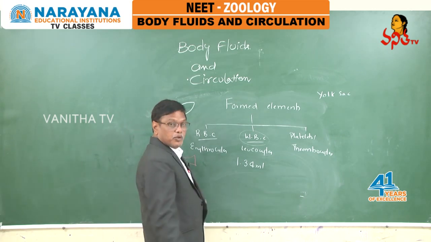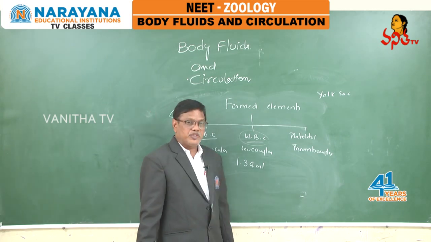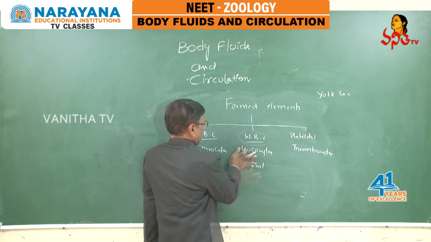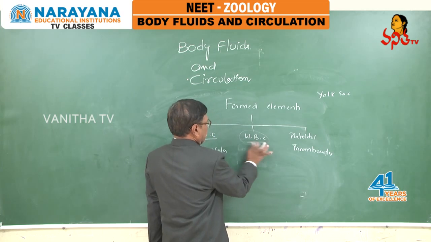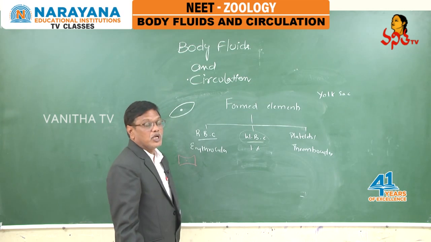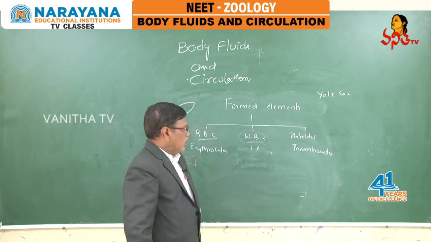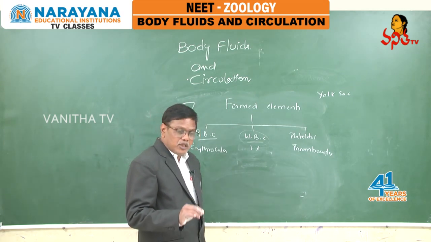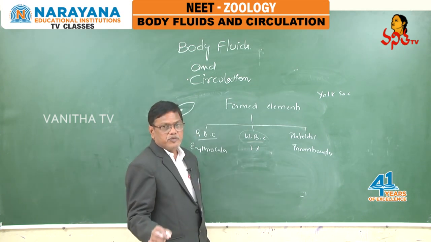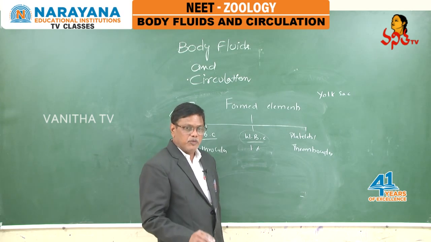Then coming to WBC, the leukocytes. They constitute only 1% of the total blood cell count. Their number varies from 6 to 8,000 per cubic ml. They are colorless due to the absence of the pigment hemoglobin.